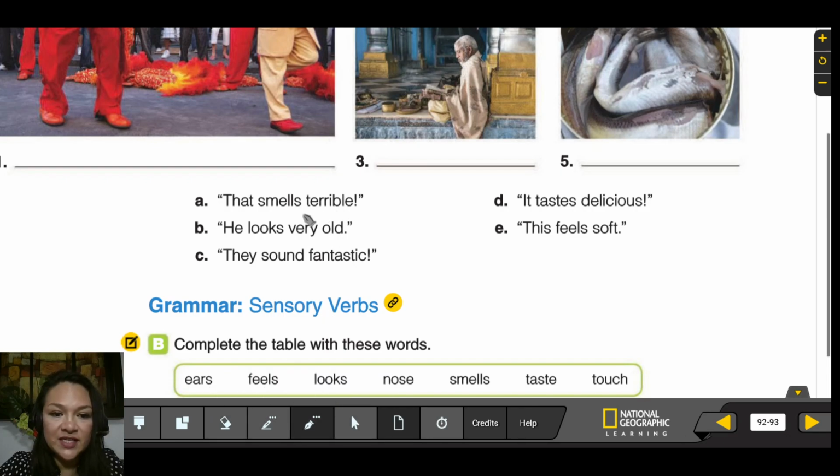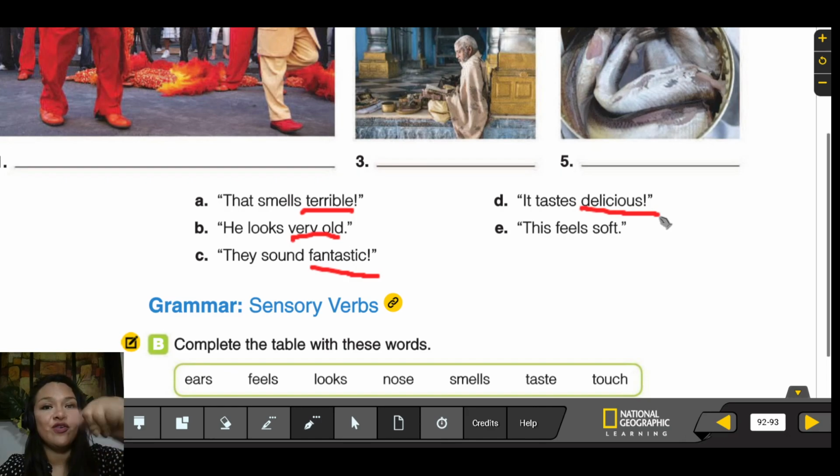Look, terrible. Is terrible good or bad? Bad, right? Very old. Well, very old can be bad or good. Fantastic is good or bad? Good, right? Okay. How about delicious? Is delicious bad or good? Delicious. We want something delicious.